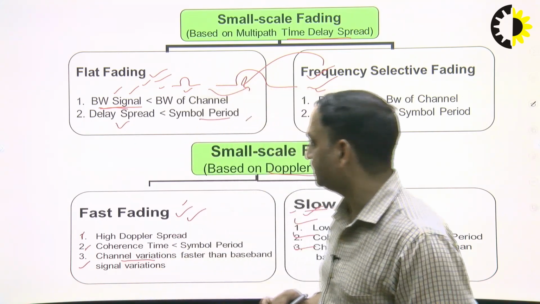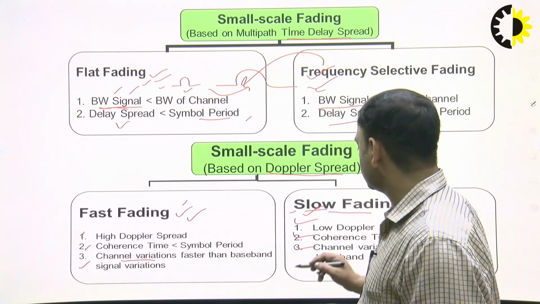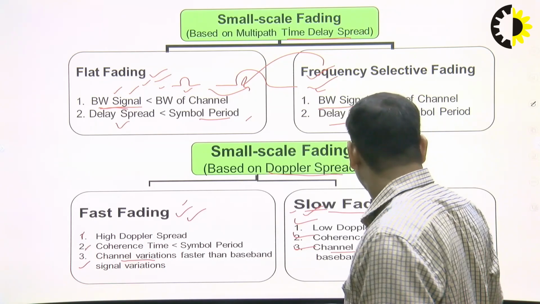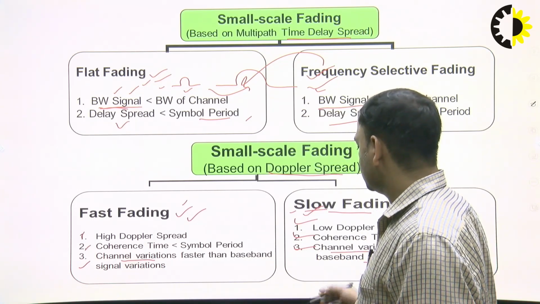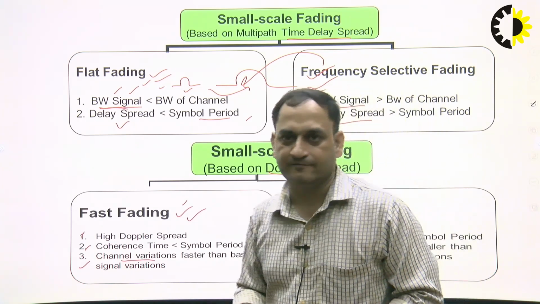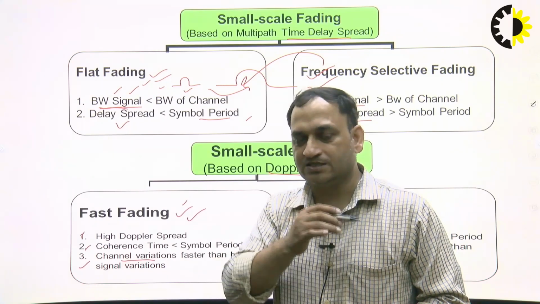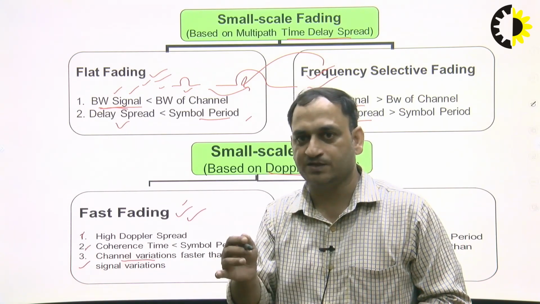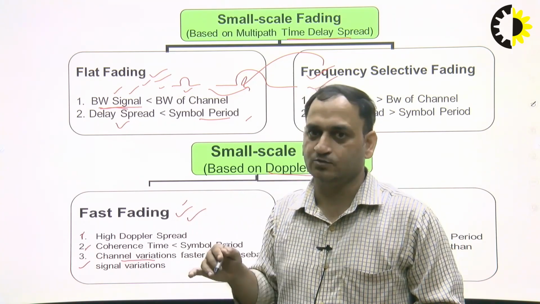Similarly, if we have slow fading, the channel variation is very small compared to the signal variation. This shows that the channel is not changing very fast. When the channel is not changing very fast, the signal transmitted by the transmitter will vary very little, so attenuation in the channel will be very small.